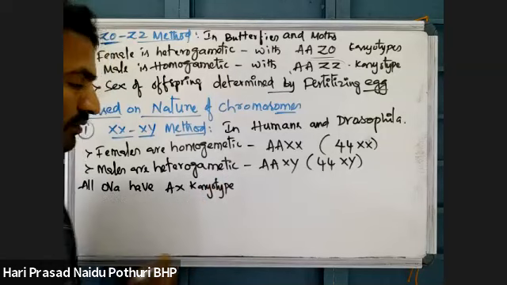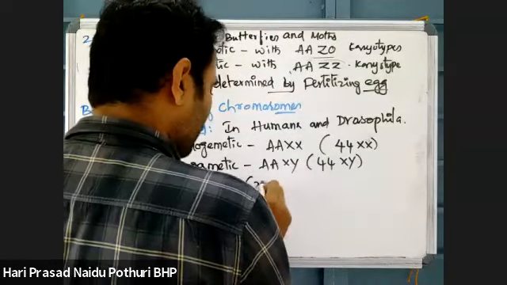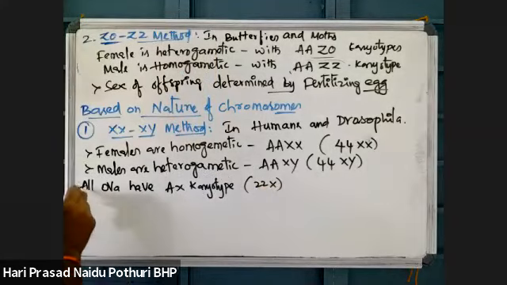All ova are similar. That means in humans it is 22X.